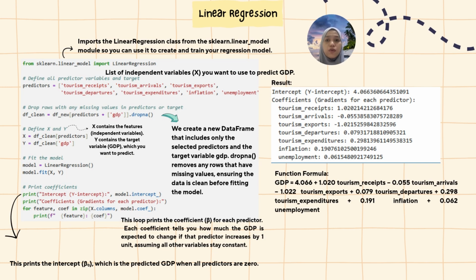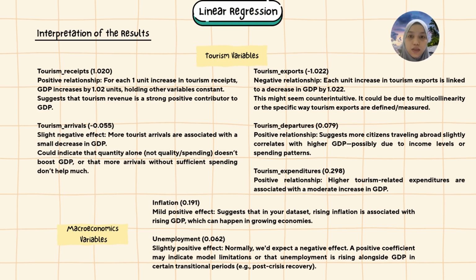First, we use all the commands shown on this slide to get the function formula for our linear regression model. In the next slide, I will continue with the interpretation of this result. Here is a simple explanation of the interpretation section from the slide.